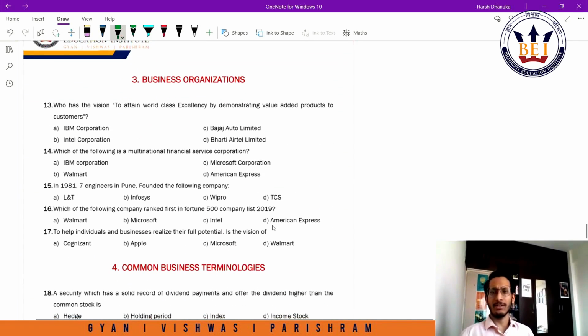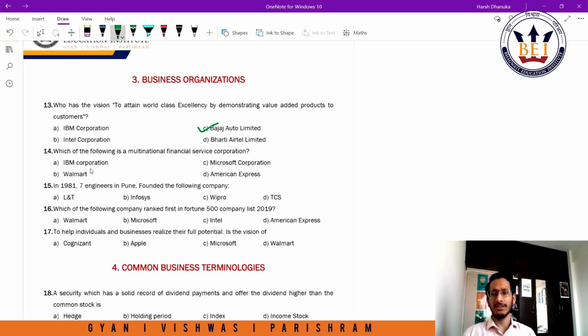Moving on to the next chapter, which is business organizations. Who has a vision to attain the world-class excellency by demonstrating value-added products to customers? Now this has to be purely based on your ability to recall the factual information, and this vision statement belongs to Bajaj Auto Limited.